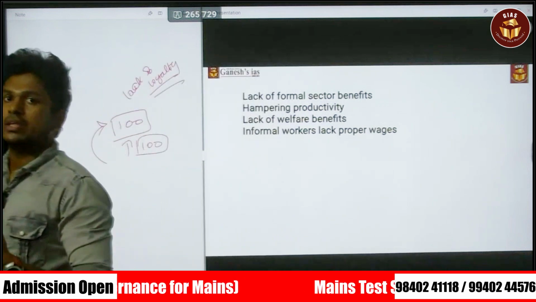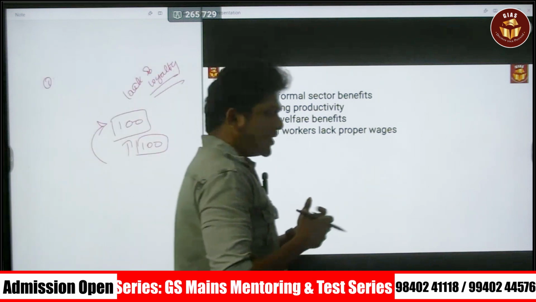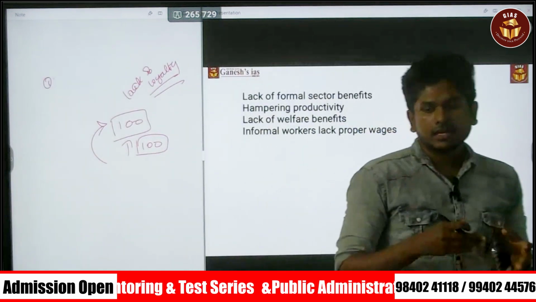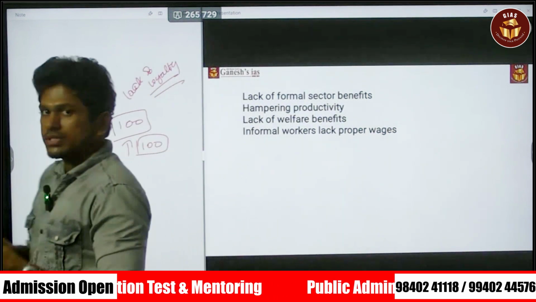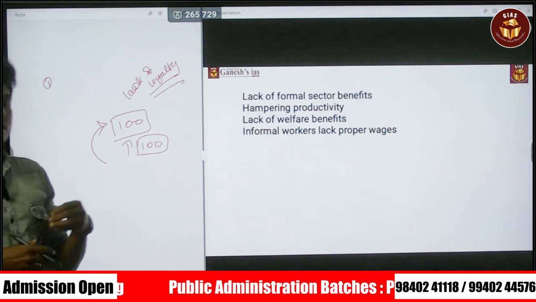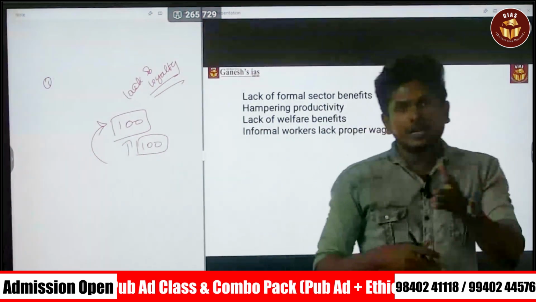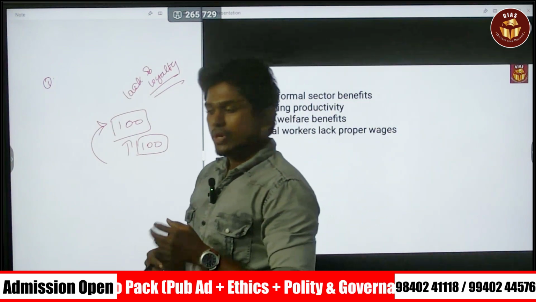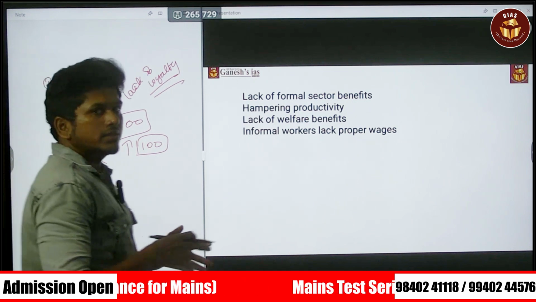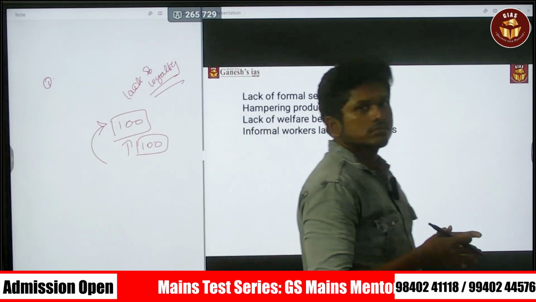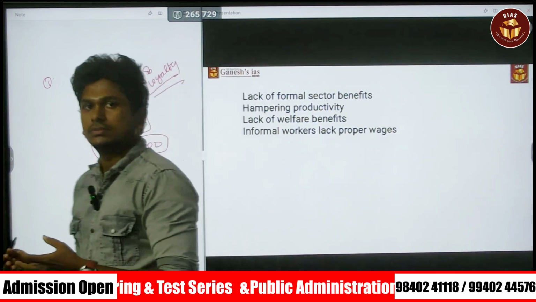This is because of being a part of the informal sector. Consider a COVID-like situation: the people employed in the formal sector are in the safer zone. Whatever happens, they will get a salary at the end of the month. But being part of the informal sector, that will affect the economy. So being a part of the informal sector is detrimental.